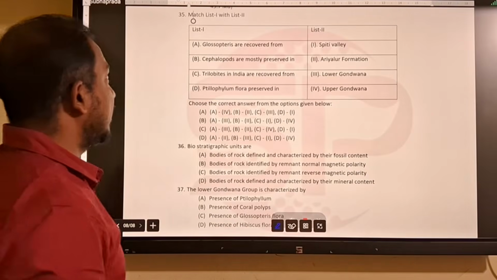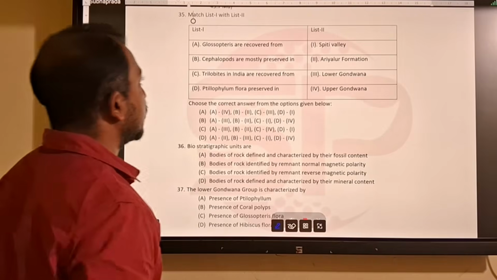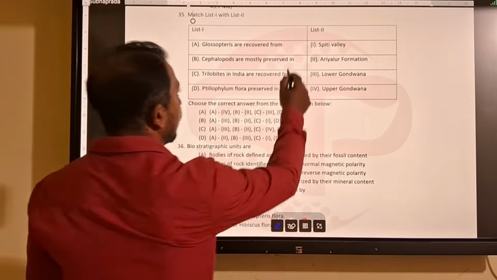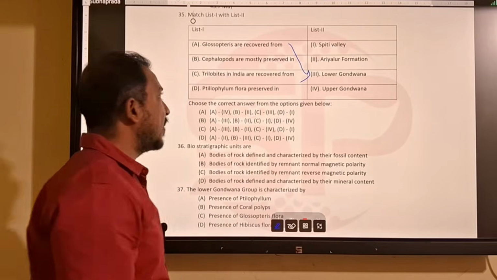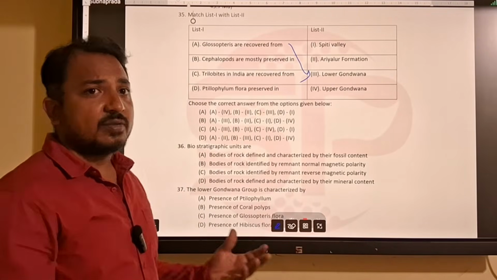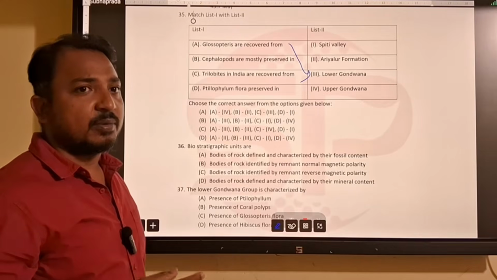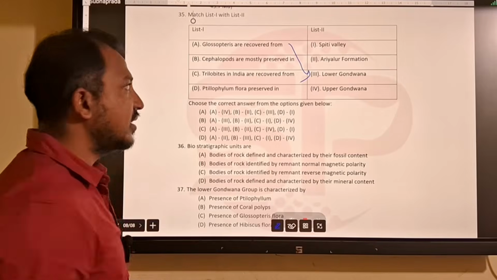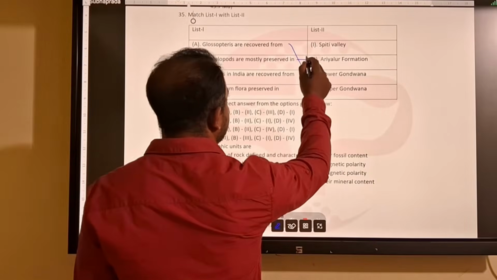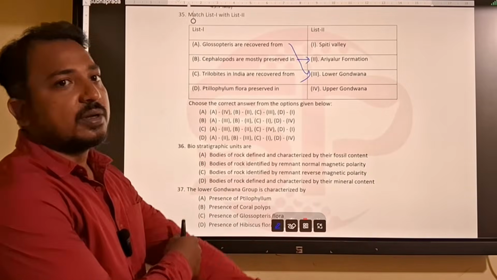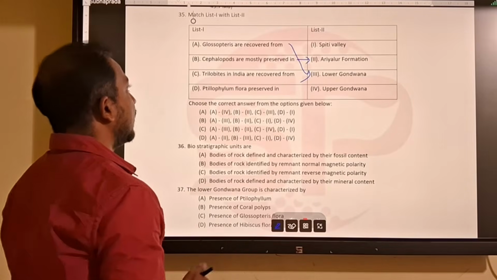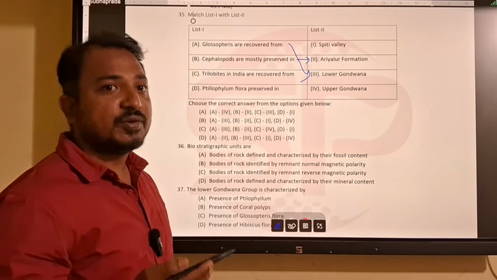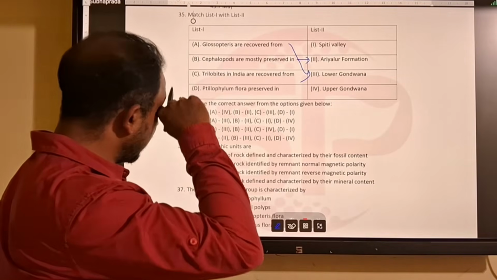To come to the next question, it is also a table match question. Glossopteris is the characteristic of lower Gondwana. Then cephalopods are most preserved. Cephalopods, those are ammonites and all the cephalopods, basically belong to your Cretaceous. So it will be Ariyalur Formation, which is the Cretaceous of Trichinopoly. Then trilobites are found during Cambrian time, or during Paleozoic.